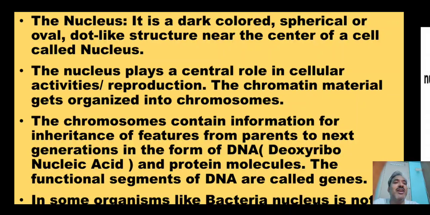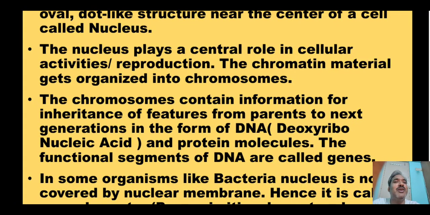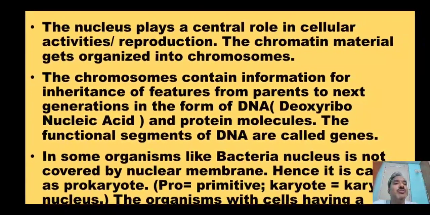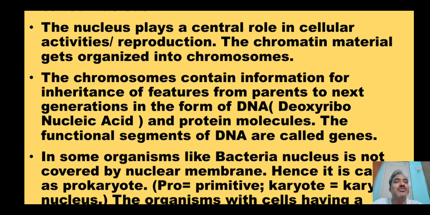Inside the nucleus we find a bunch of thin threads that we call chromatin. When the cell is about to divide, these threads get condensed and form chromosomes. Here you can see the word chromosomes. So chromatin converts into chromosomes, and because of the condensation the chromosomes form pairs. In the human cell we find 23 pairs of chromosomes.